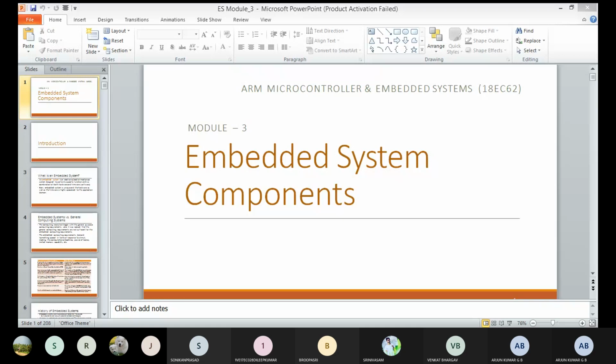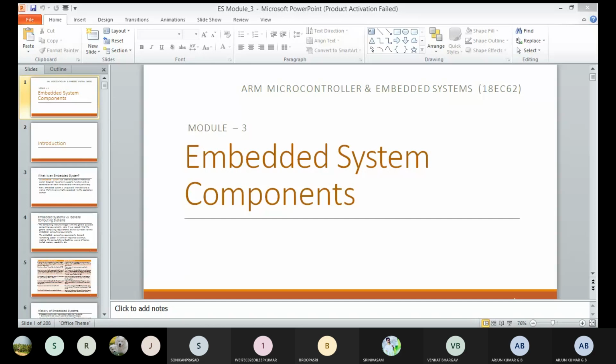Embedded means performing some specific task. If you want to design some embedded circuit or prototype, it should perform some task only. An embedded system combines three components: hardware components, software components, and some mechanical components.